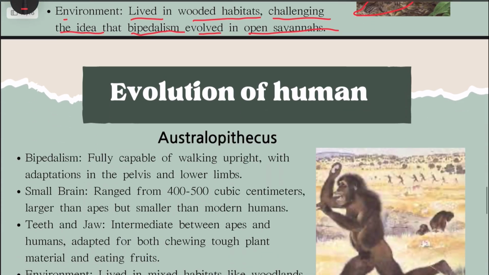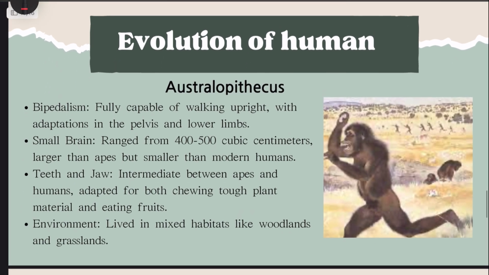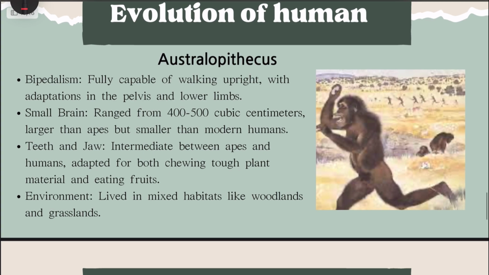And next human is the Australopithecus, about 3.9 to 2.9 million years ago. They walked upright and showed early signs of tool use, like this. We can show in here some tools like some rock. And the special thing is bipedalism, fully capable of walking upright, with adaptation in the pelvis and lower limbs.